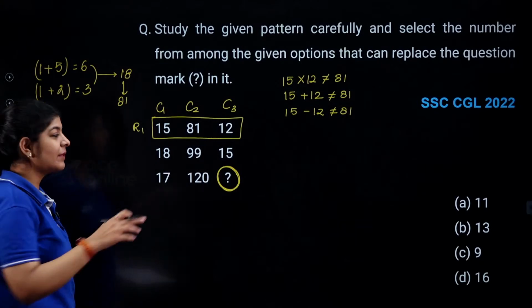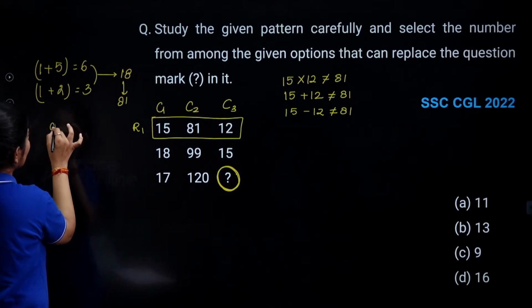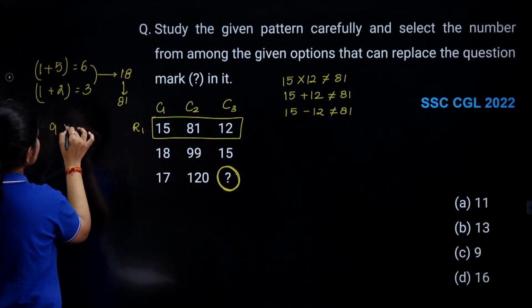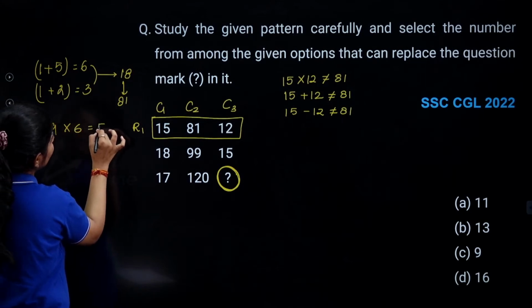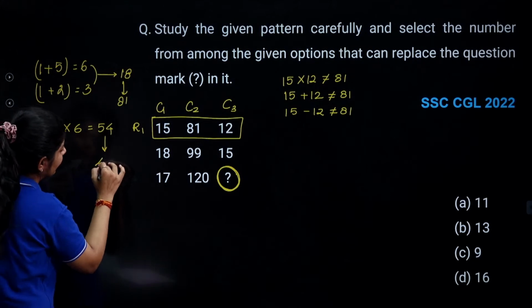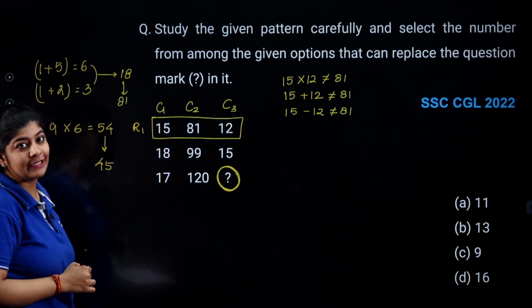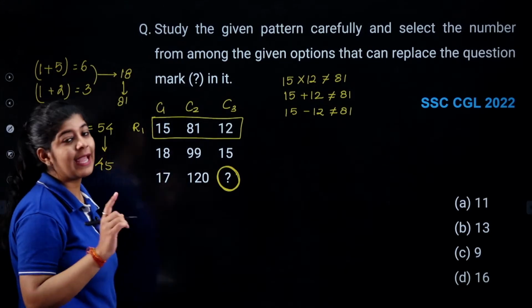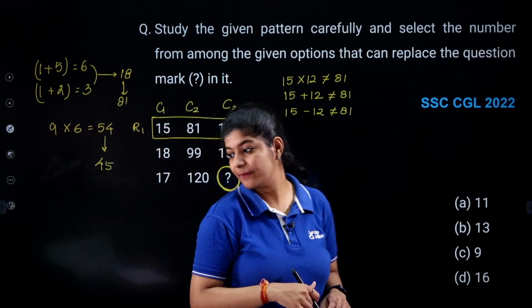Okay, now the next one. Are we getting the same thing in this one? Here I am getting 9 into 6, which is 54. If I do the reverse thing, I am getting 45 over here, not 99. That means the logic that I am applying over here is not correct.